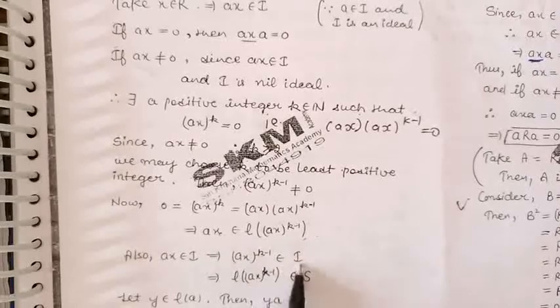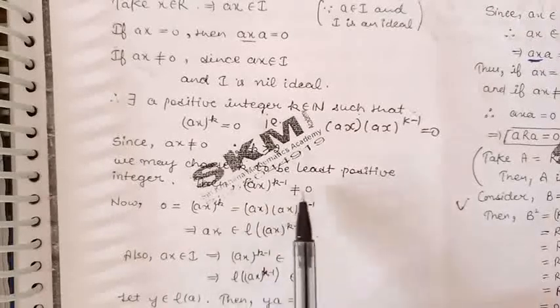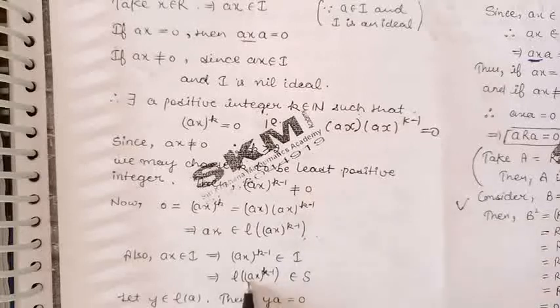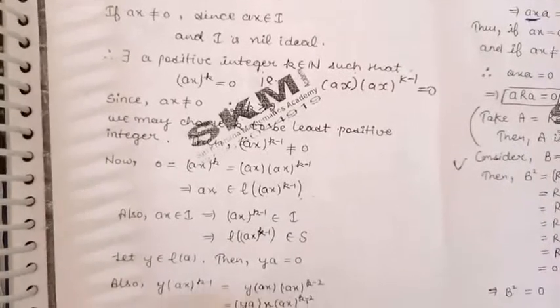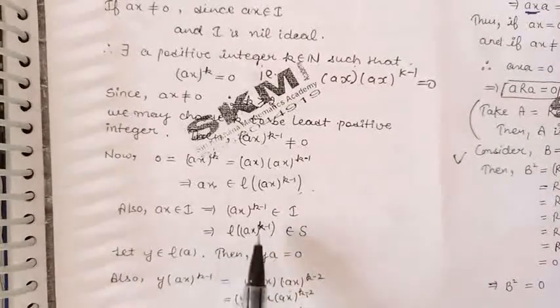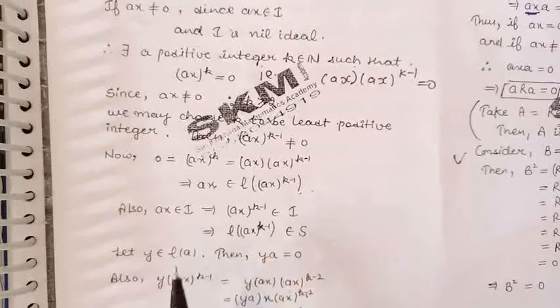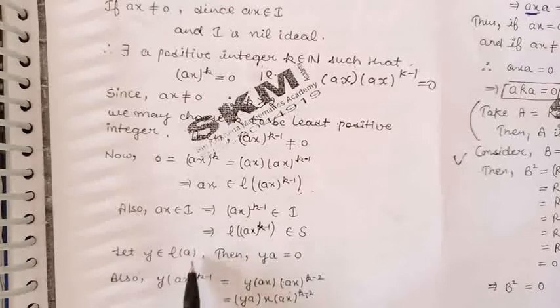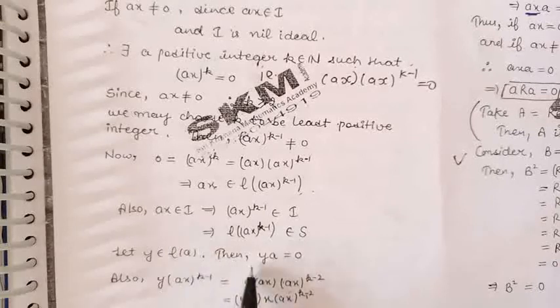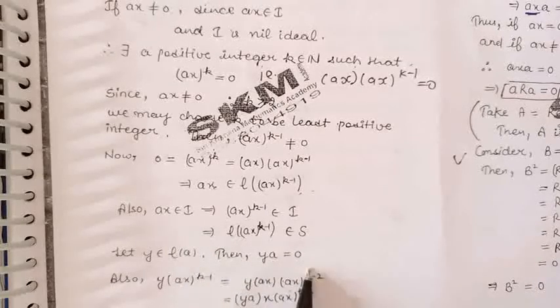This is an element of I, and also this element we have taken as non-zero, so that will be an element of S. Now we claim that the annihilator of the element AX raised to the power k minus 1 is the same as the left annihilator of A. So let us take an element Y belonging to the left annihilator of element A. By definition of left annihilator of A, Y into A will be 0.